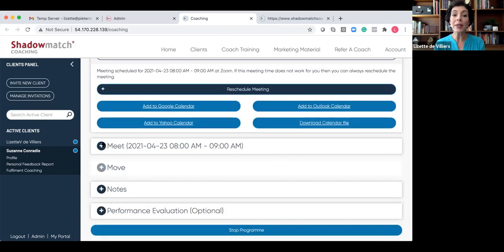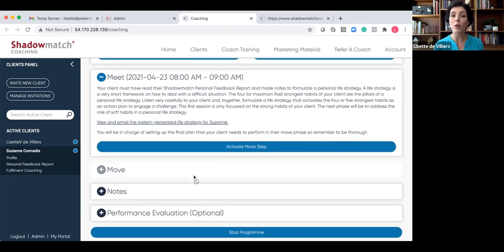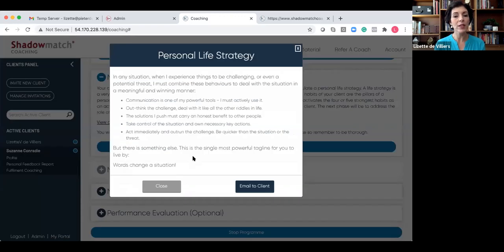I can then open the meet phase and see what the system suggests I do in preparation for my meeting. What the client should have done, she had to formulate a life strategy. During our meeting, we also have the option to look at the system-generated life strategy for Suzanne. So the system helps us should we get stuck, but also helps us to really make this a very thorough process. The system gives me the life strategy. We can read through this, we can discuss this, and then I can actually email this to my client.